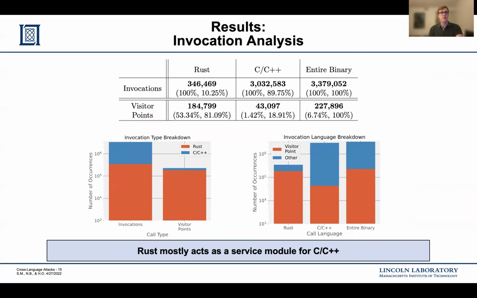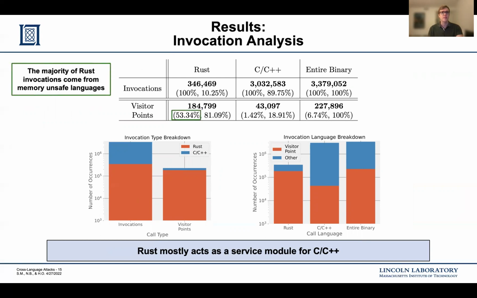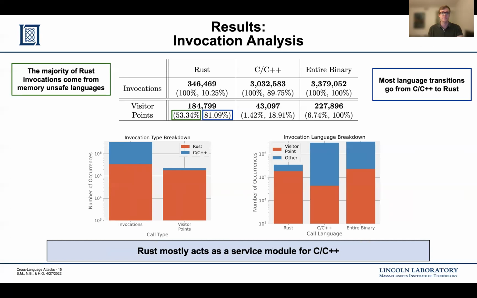For our invocation analysis, we see that the majority of Rust functions are invoked from memory unsafe languages, and additionally, most language transitions go from C, C++ toward Rust. From this, we can conclude that Rust mostly acts as a service module for C, C++, which is notably in line with the idea of multi-language applications.